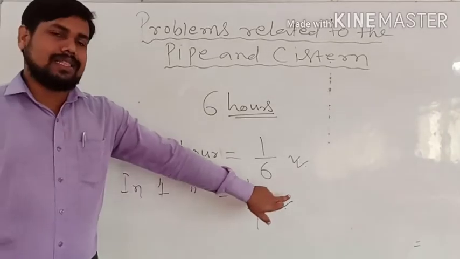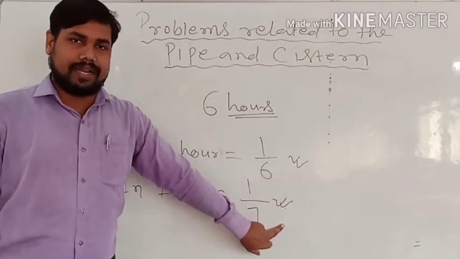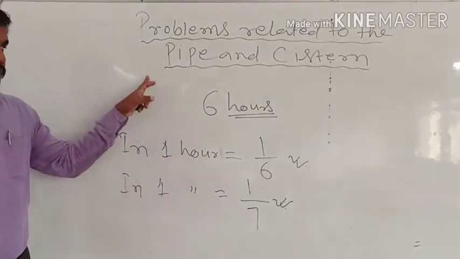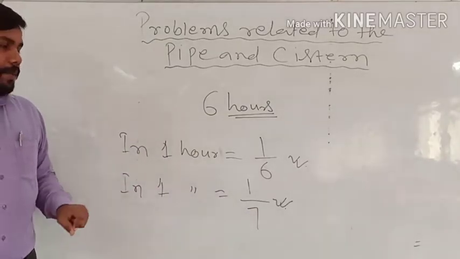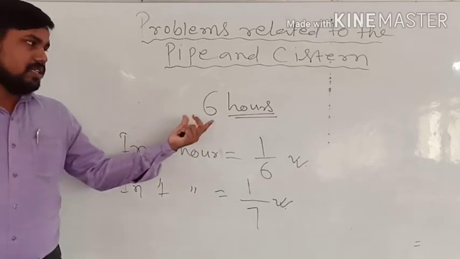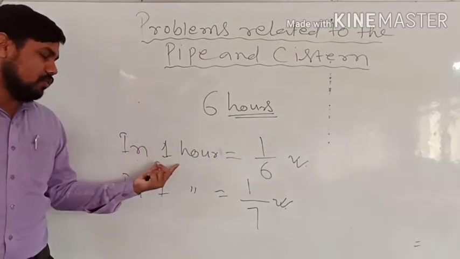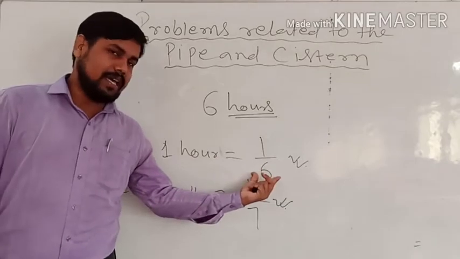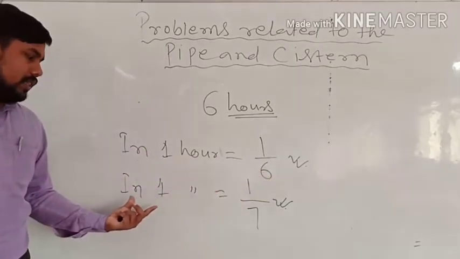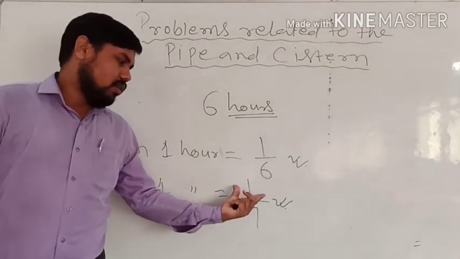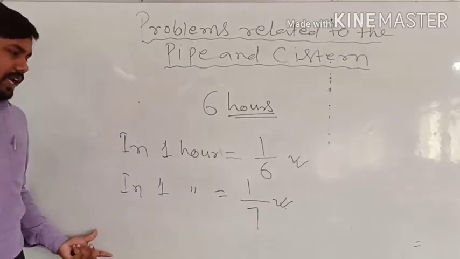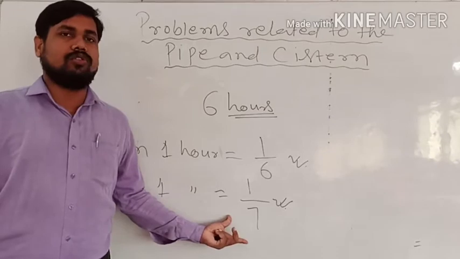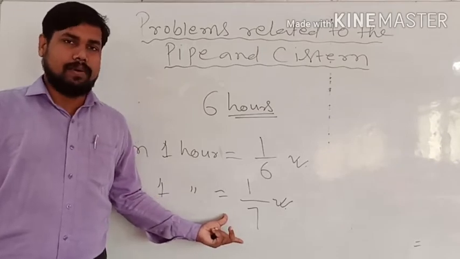Just like work and time, in problems related to pipes and cisterns also it is the same thing. 6 hours total लगता है, so in 1 hour it will fill 1/6 part of the tank, and अगर दिया हुआ है कि 1 hour में 1/7 part of the tank fill करता है, so it will take 7 hours to fill the tank completely.